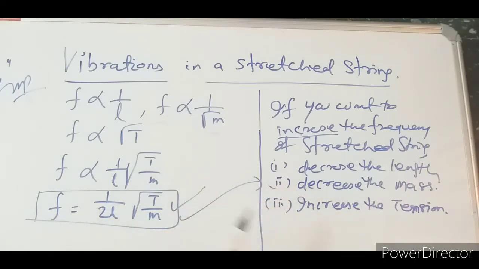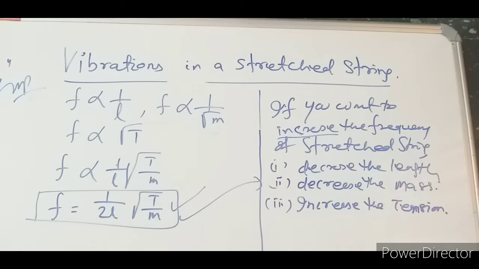This is a board question. If it is asked how to decrease the frequency, what will you write? Increasing the length, decreasing the tension because it is directly proportional, and increasing the mass of the body.